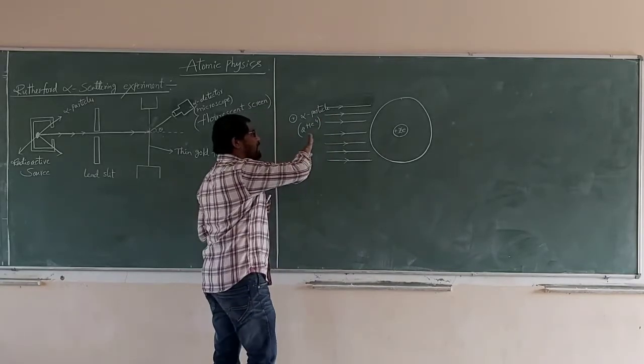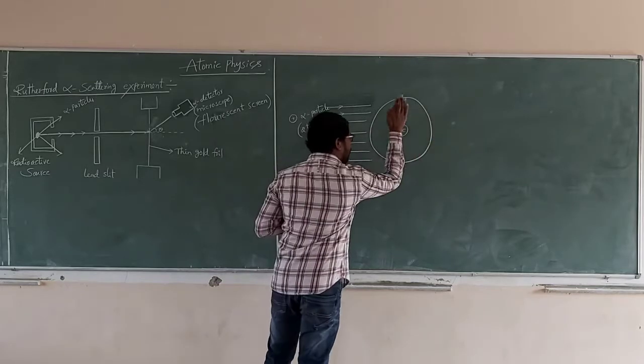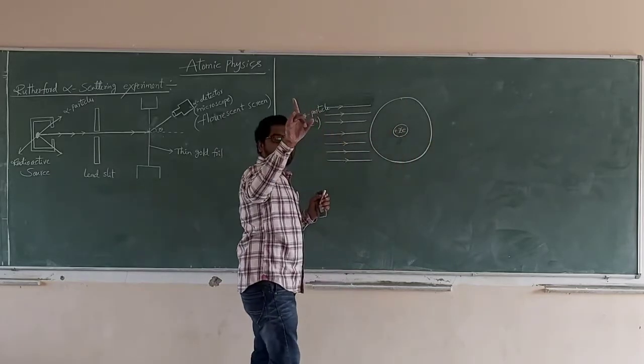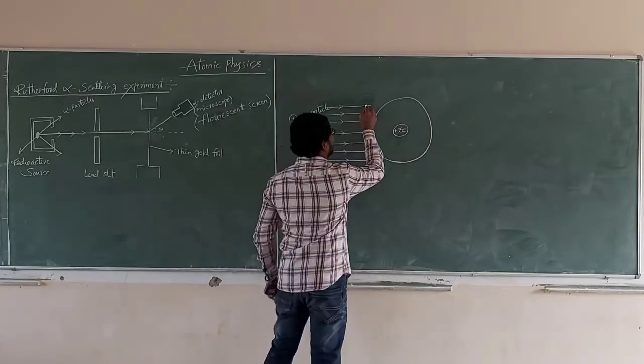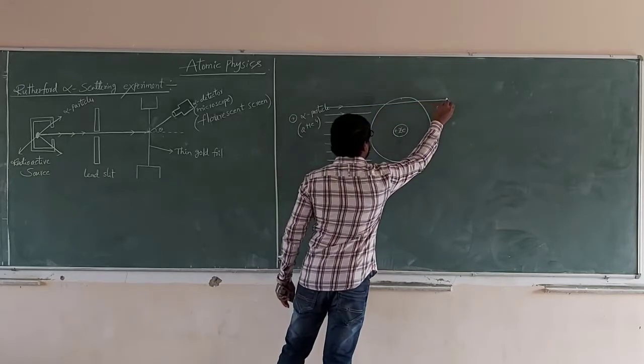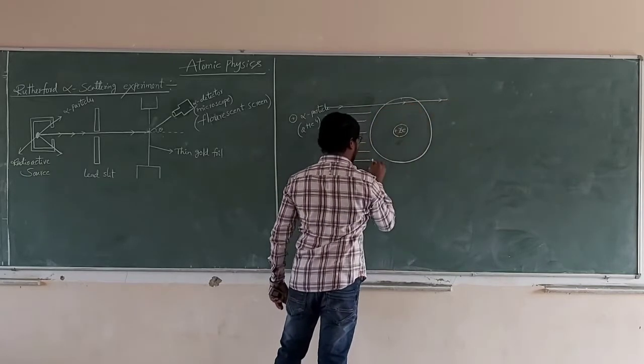Now the alpha particles are inside the gold foil atom. Some of the alpha particles move without deviation.